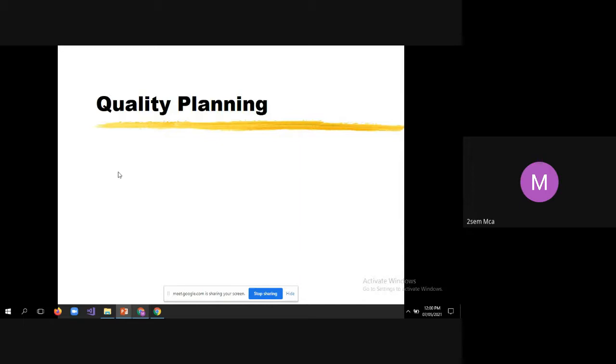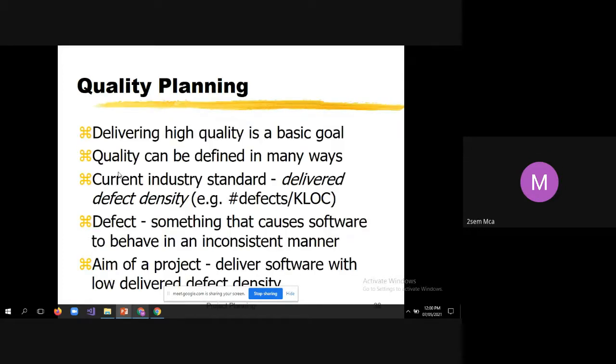Now we'll move to the new topic, that is quality planning. As I told, within the industry there will be a separate team called the QA team. We call them the quality assurance team. They are responsible for preparing the quality plan. Now let us see what is quality planning.